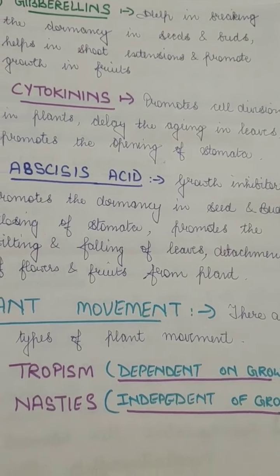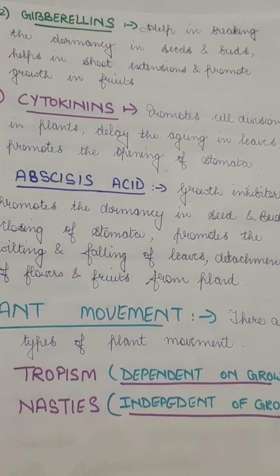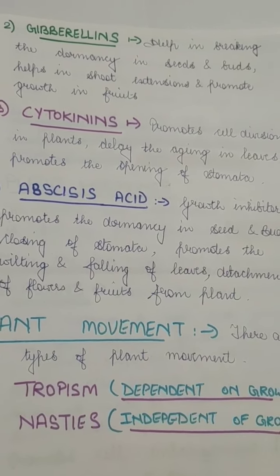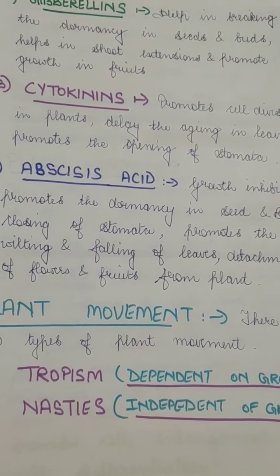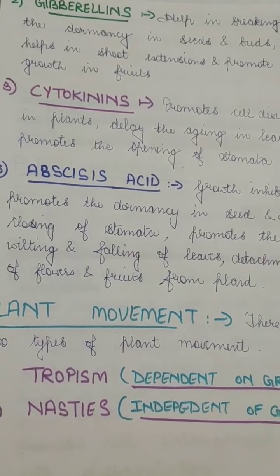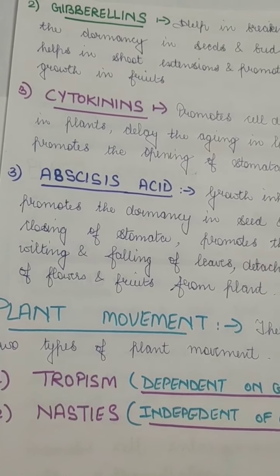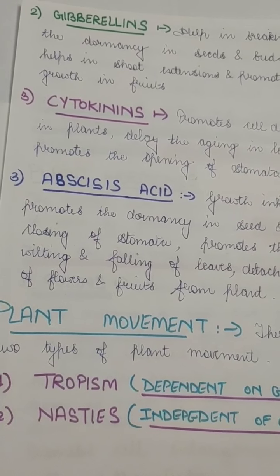That means it will promote the dormancy of seeds. That means it will allow the seeds to become dormant, or when it is not fertilized. Dormancy is the stage when the seed is not fertile. At that period of time, it becomes hard and does not germinate. Like you would have seen in this season itself, your mother sowing ladyfinger seeds or okra seeds. So they are very hard.